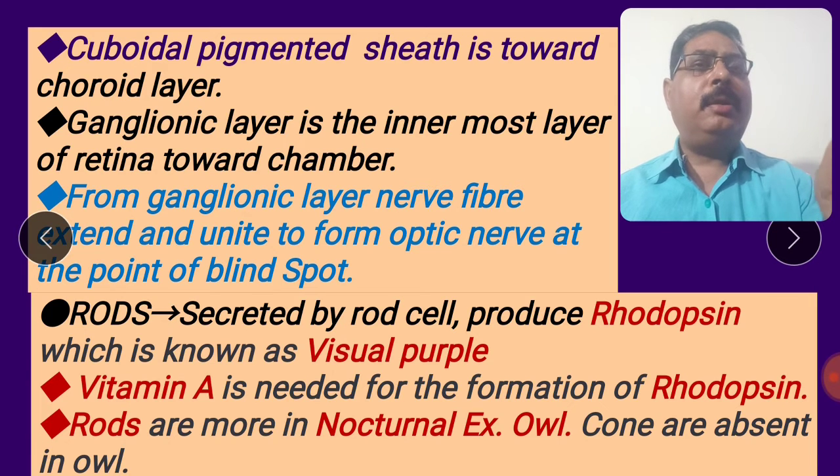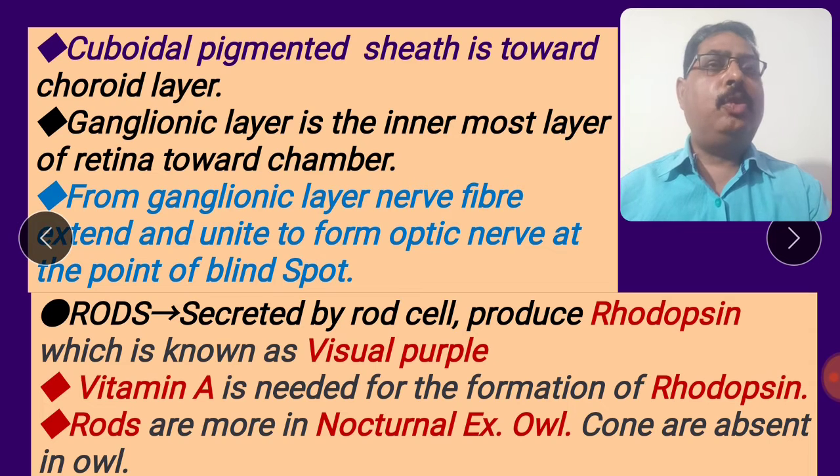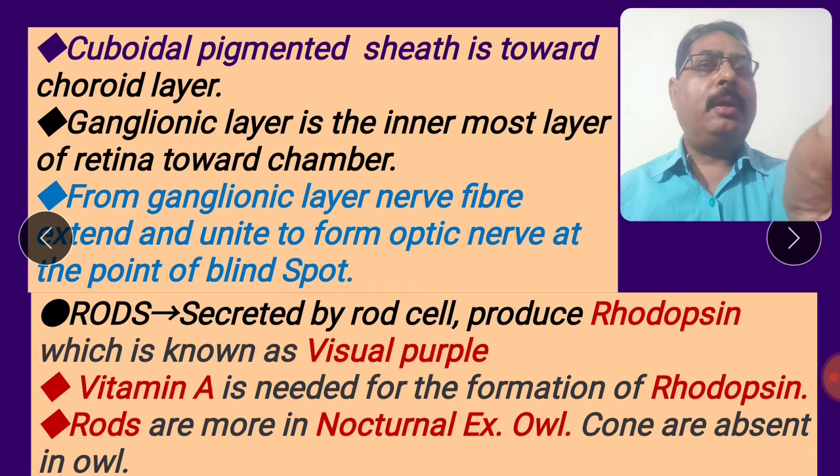The cuboidal pigmented epithelium is toward the choroidal layer. The ganglionic layer is the innermost layer of the retina, toward the chambers. From the ganglionic layer, nerve fibers extend and unite to form the optic nerve at the point of the blind spot.